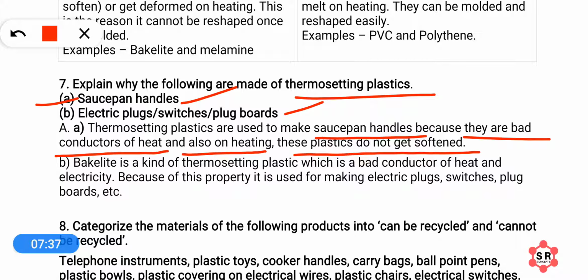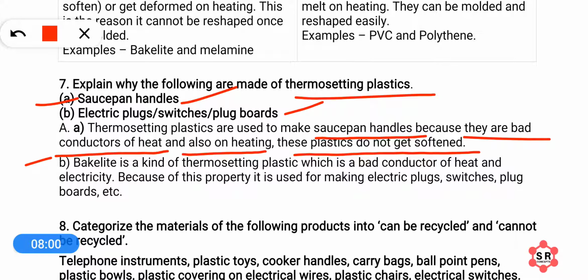So if the handles were made of thermoplastic, they would melt. That's why they are made of thermosetting plastics, which are bad conductors of heat and do not melt on heating.